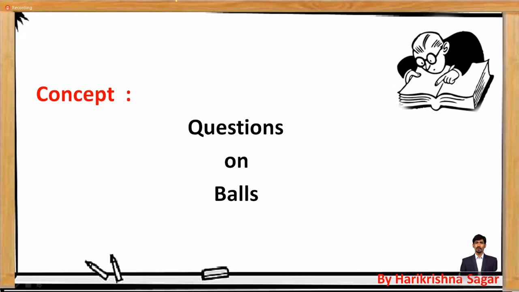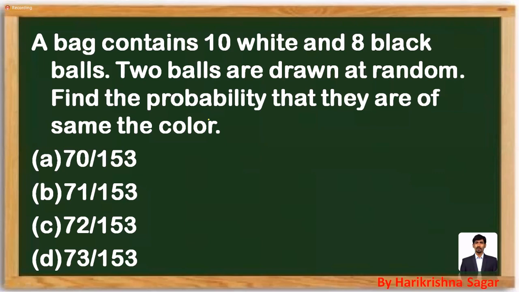Similarly, we can see questions related to balls, like from a container, where different color balls are there and they are choosing this and this. Let's try to understand how questions on balls are given. A bag contains 10 white and 8 black color balls. Two balls are drawn at random. Find the probability that they are of the same color.